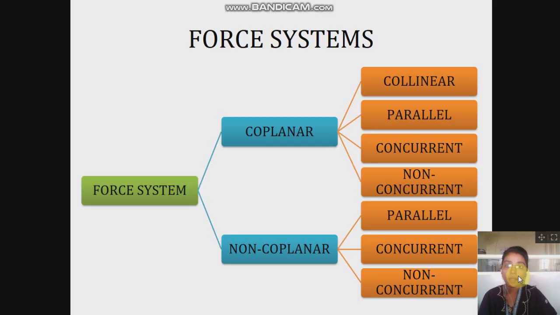Next part is force system. So basically in engineering mechanics there are two main types of force system, that is the coplanar force system and the non-coplanar force system.